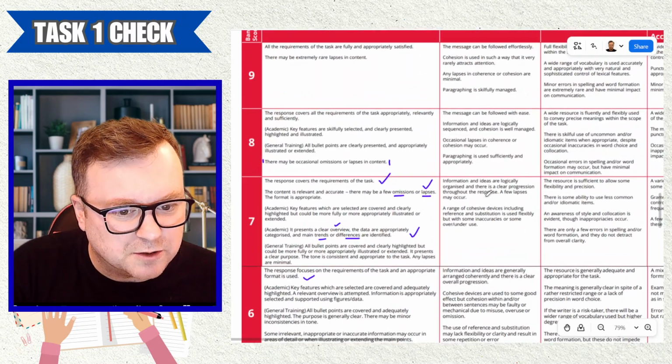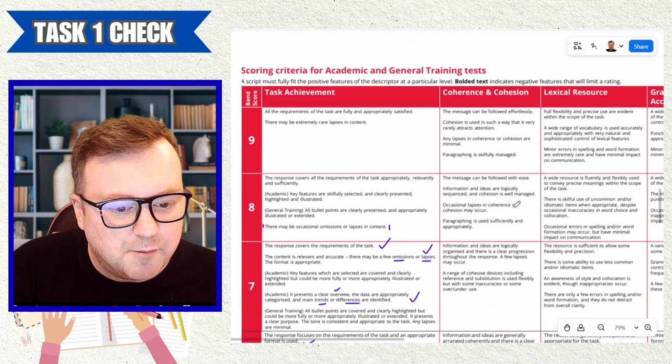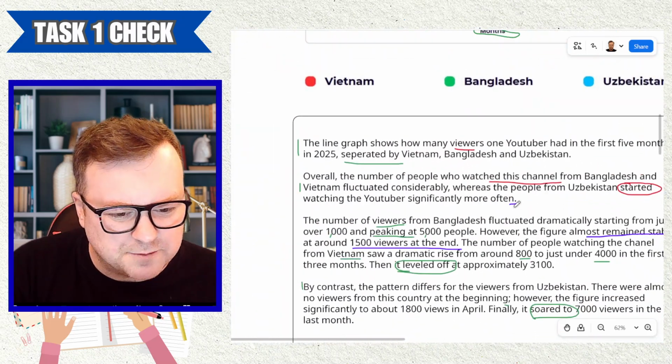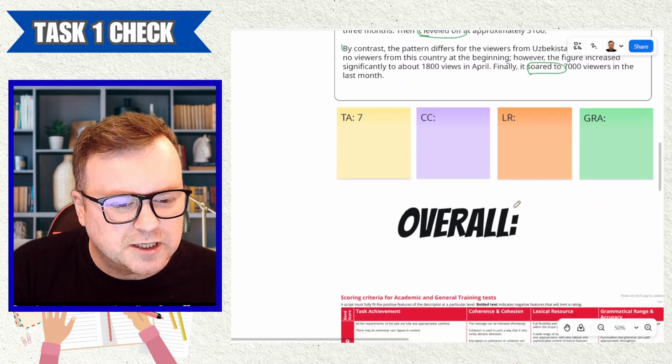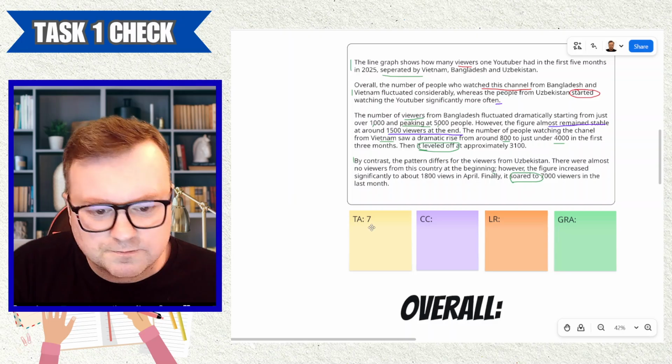But I do think the paragraphing is sufficient. It is appropriate. And I think the signposting, pretty good. So I think I can award the 8 for coherence and cohesion here.